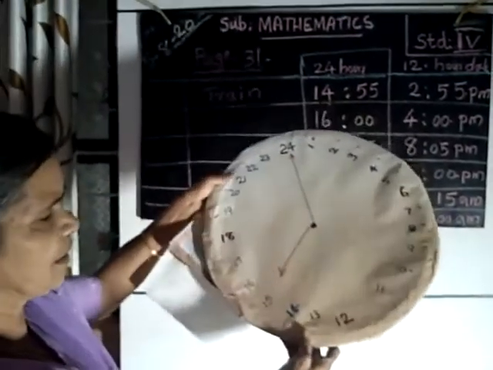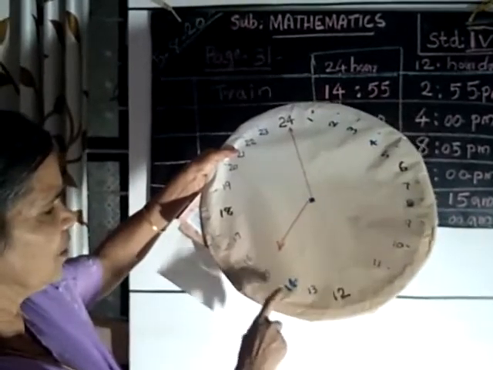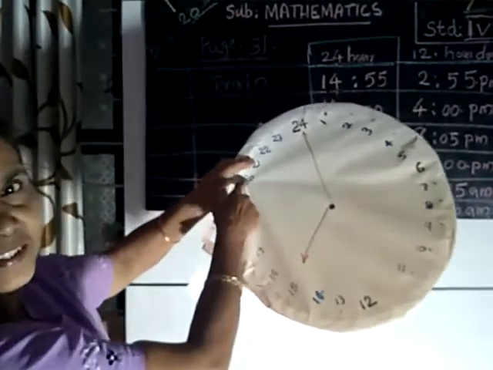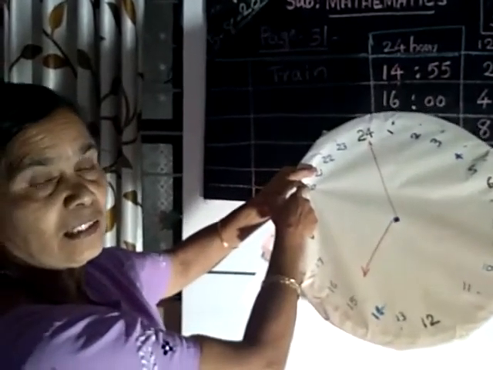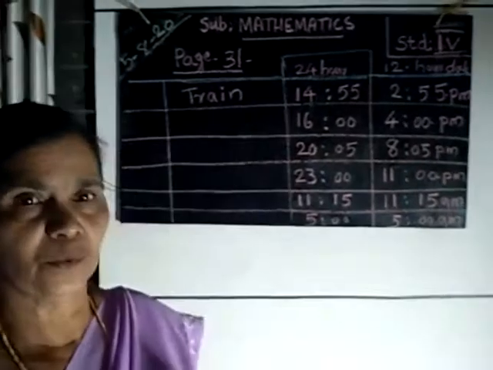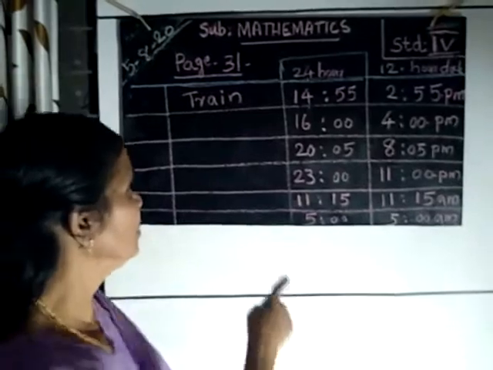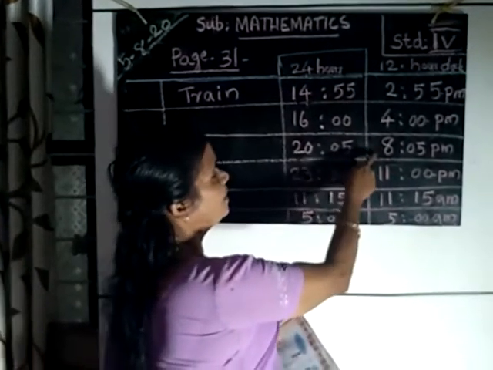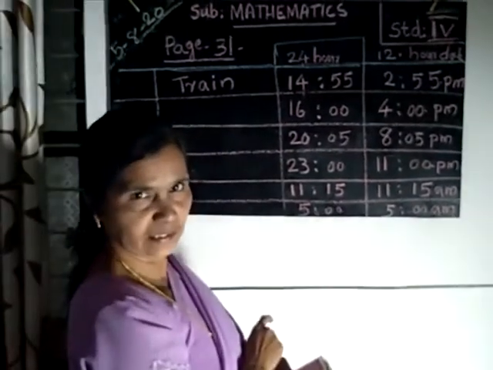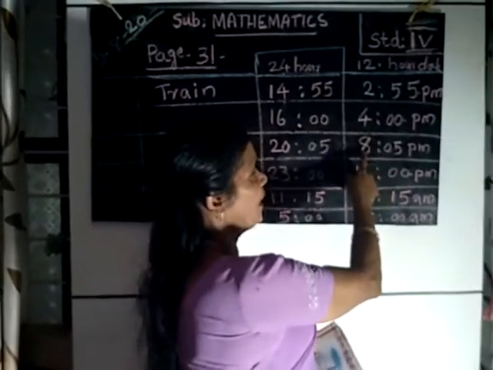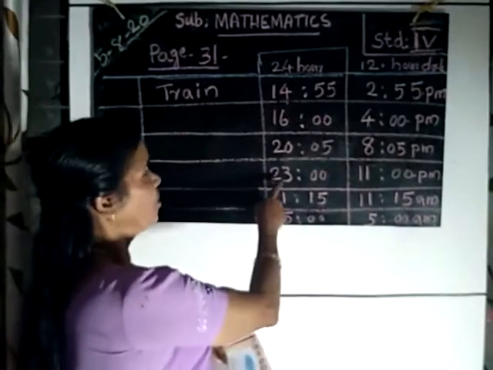How many hours after 12 o'clock? 1 hour, 2, 3, 4, 5, 6, 7, 8. 8 hours passed after noon. From noon we are counting 20 hours, so 8 hours 5 minutes passed. That means post meridiem, PM. 8:05 PM.